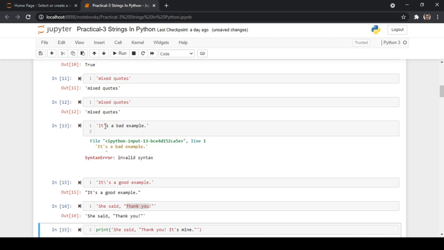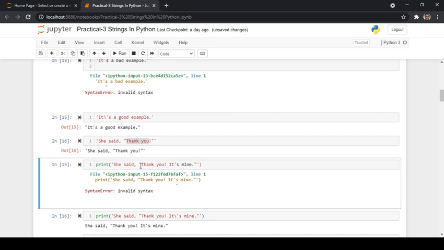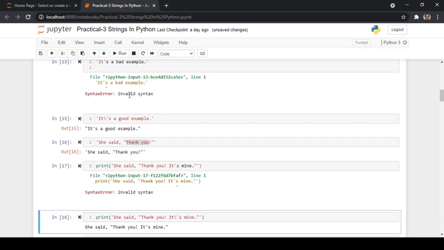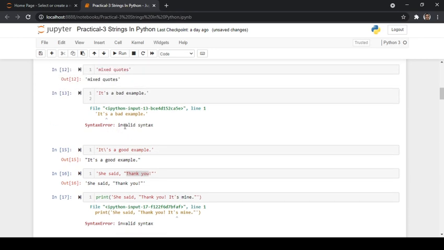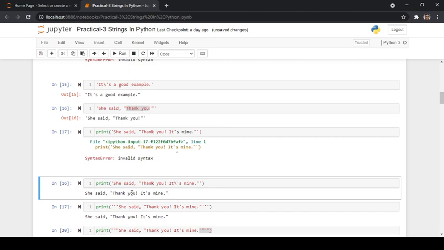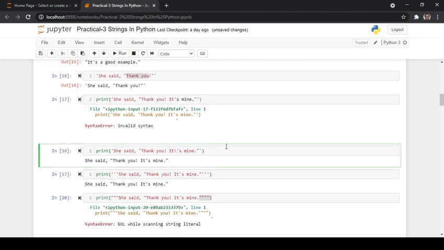Now we have encountered a problem here in line number 13. In the same way, here also we are encountering it. So in order to overcome this, we give a separator of backslash stating that this quote is for apostrophe s and not a quote which is used to represent strings. Whenever you run this without it, it will give an error, which we have got here, stating that it is invalid syntax. So that is the reason we are specifying backslash, and whenever we run this, it is going to execute properly.